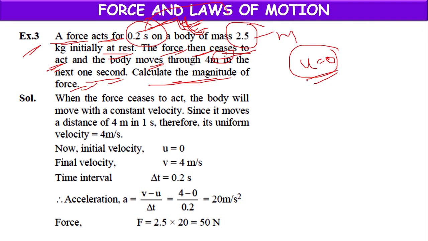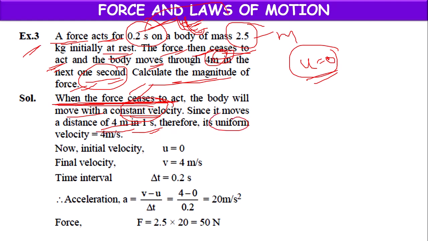So here, according to the question, when the force ceases to act, the body will move with a constant velocity, because it is moving a distance of 4 meter in 1 second.